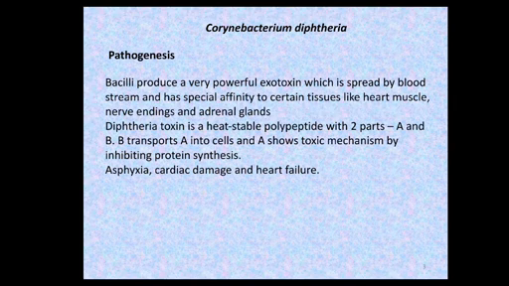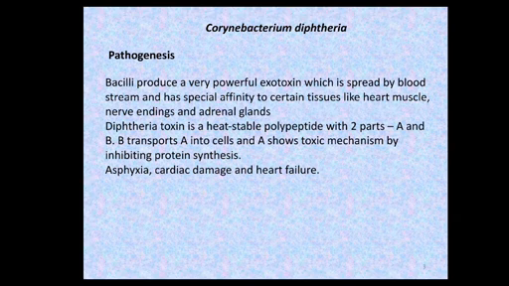Regarding the pathogenesis of diphtheria, bacilli elicit an inflammatory exudate and cause necrosis of cells in the faucial mucosa. The bacteria produce a very powerful exotoxin which is spread by the bloodstream and has a special affinity to certain tissues like heart muscle, nerve endings, and adrenal glands.